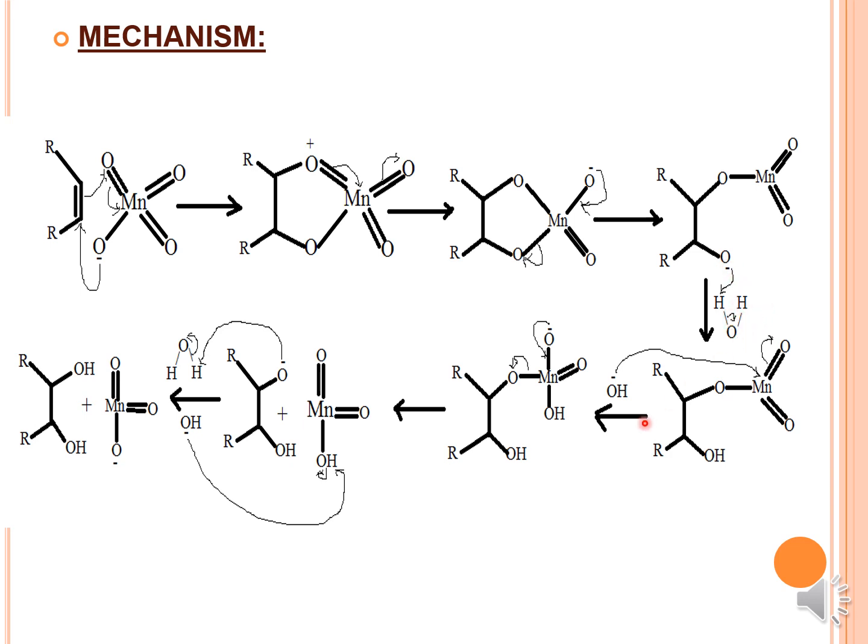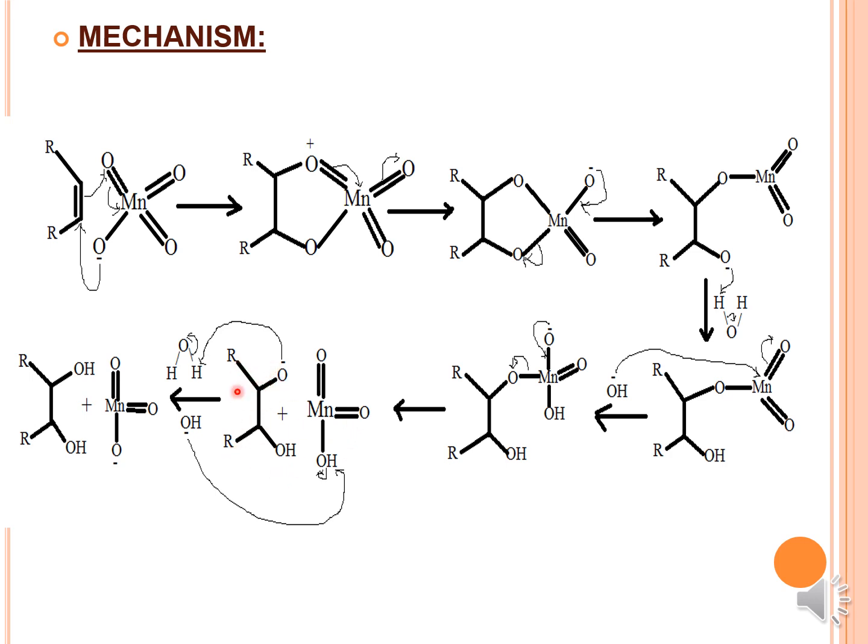After the cleavage, this OH minus again comes and attacks the manganese, and this bond shifts, making the negative charge on the oxygen atom. Then this negative charge comes back, and this bond shifts, resulting in the O minus ion over here, and you will get HMnO3, and then you end up with this adduct.